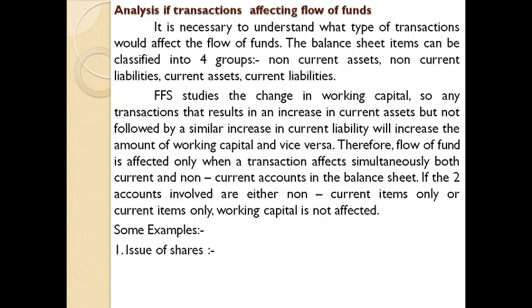Because a journal entry has two aspects, when you write down the journal entry, you can understand whether one item is current and another is non-current. If one is current and another is non-current, then it is okay, because that will lead to a change in working capital. If both items are current, it will definitely not result in a change in working capital. Let us discuss some examples that come under this scenario.